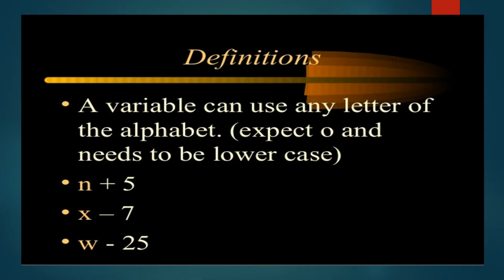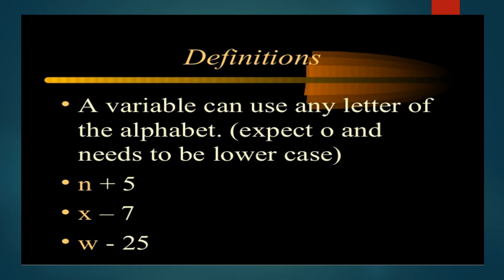I would like to tell you that it is not only x, but you can consider any of the alphabets to represent the unknown value. That alphabet which represents the unknown value is called a variable. Variable is always represented in lowercase.